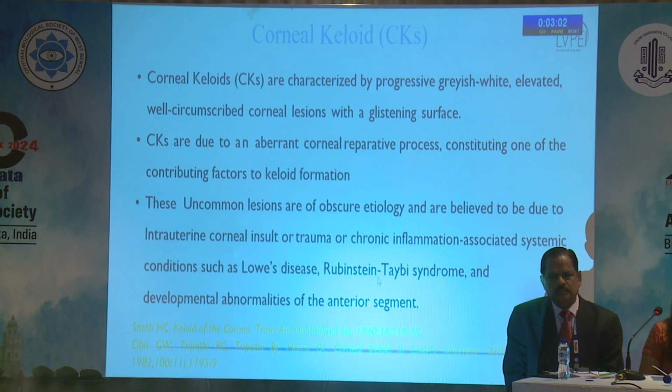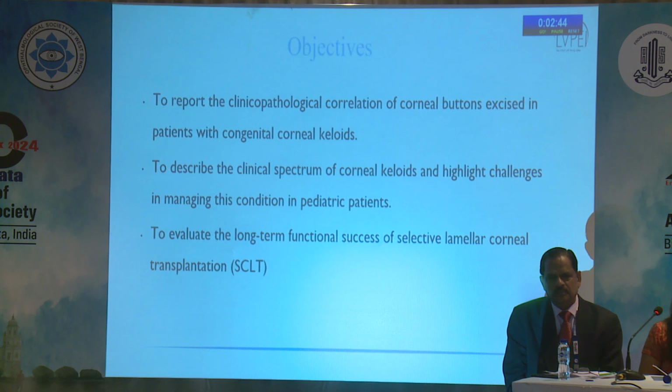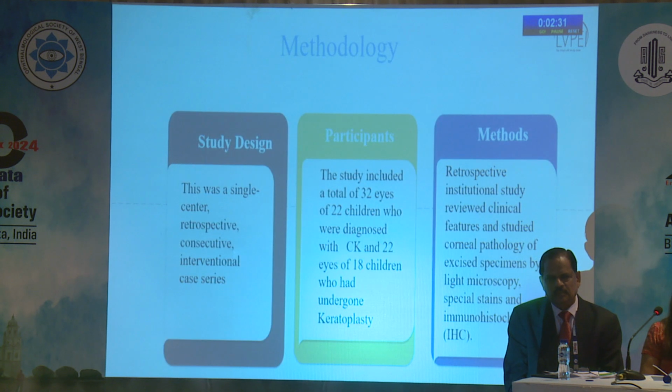So Lowe's syndrome, Rubinstein-Taybi, and also one of the Ehlers-Danlos types have a tendency to develop keloid even without any trauma or insult to the cornea. Meaning, pathologically the genes which drive this process can also have a downstream aberrant healing mechanism. Our intent is to report a clinico-pathological correlation and match it to the surgical outcome. Some of these cases tend to recur and we need to identify which.